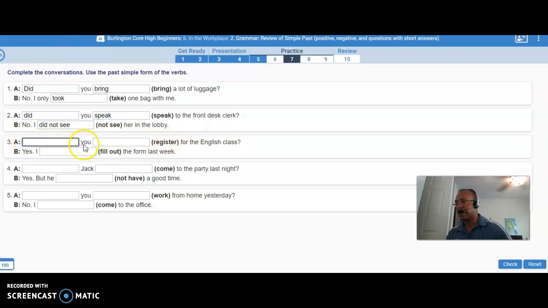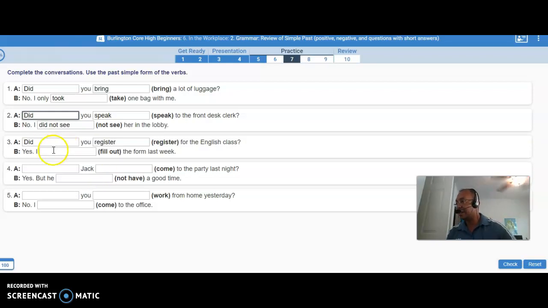Register for the English class. Did you register? Now, do you write it like this? Did you register or not? No, you don't write it that way, right? Because you already have the did in there. So you don't need the ed. You don't need to conjugate it. Oh, I think I made a mistake here. This one has to be capital as well, because it's the beginning of a sentence.